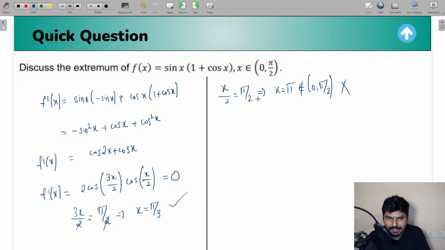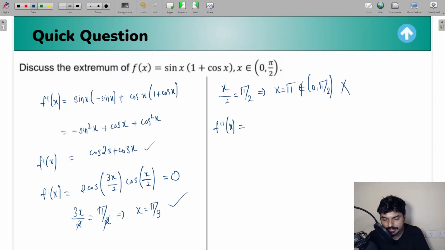So at x equal to pi by 3, we need to decide whether we are going to get a local maxima or a local minima. So for that, there are going to be two methods. You can apply the first derivative test or second derivative test. So let me go with the second derivative test in this case. To apply the second derivative test, first you find out f double dash of x. That is, you differentiate this function.